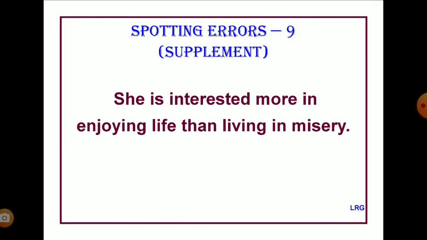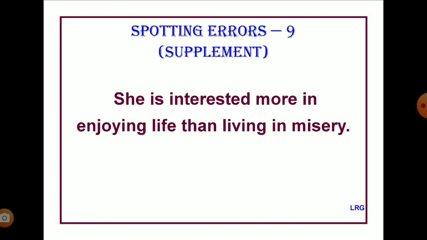Next sentence. She is interested more in enjoying life than living in misery. After "more" you have the preposition "in," and after "than" you have the gerund "living." So it is unparalleled. You make it parallel by restructuring like this. She is interested more in enjoying life than in living in misery. Or you can say, she is interested more in enjoying life than in living a miserable life.